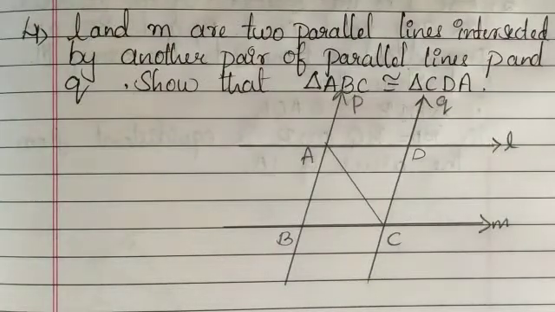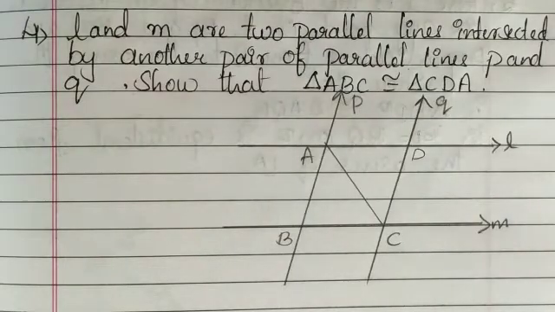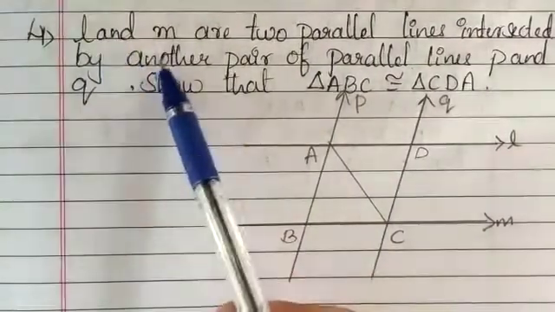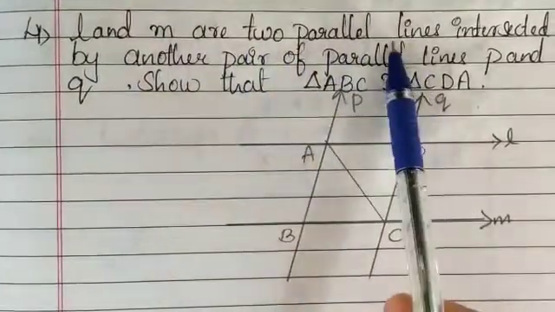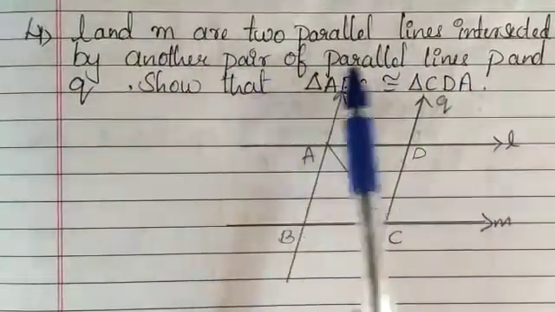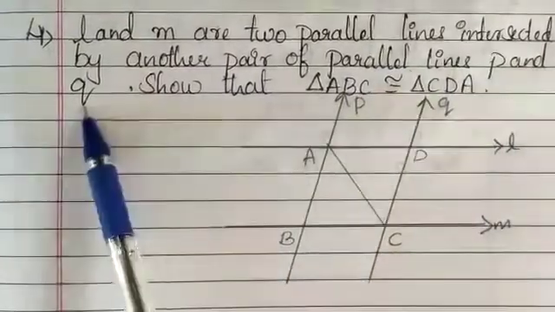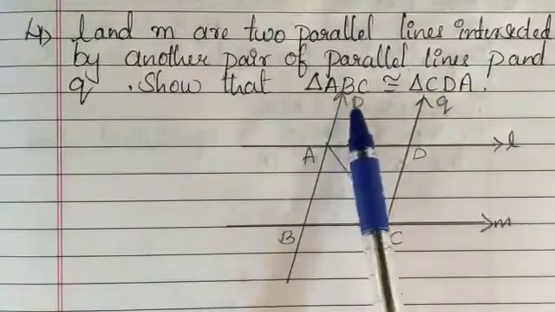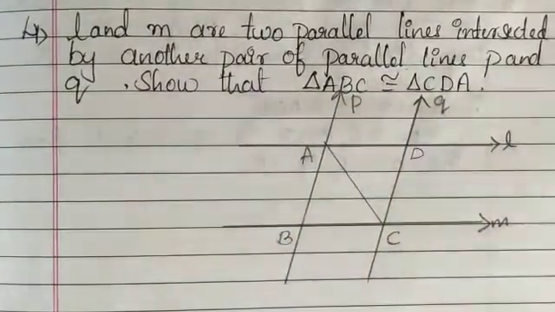So let us continue with the next question, that is on exercise 7.1, fourth question. Let us solve it. The given question is: L and M are two parallel lines intersected by another pair of parallel lines P and Q. Show that triangle ABC is congruent to triangle CDA.